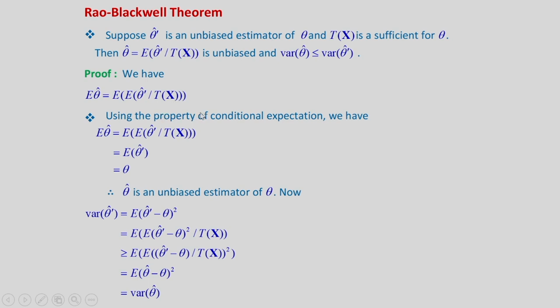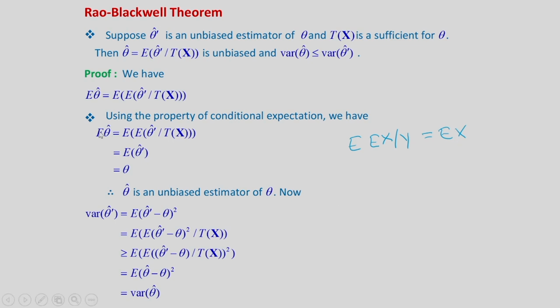Now, using the property of conditional expectation, we have a property like E of x given y. So, this conditional expectation is a random variable in terms of y, and if we take the expectation in terms of y, then we will get E of x.